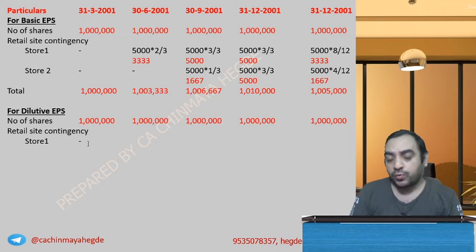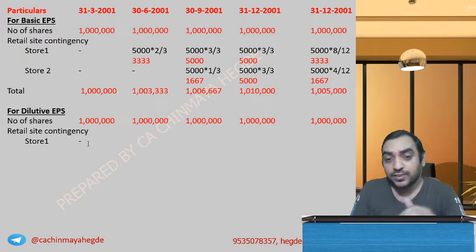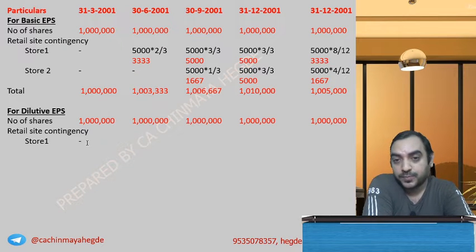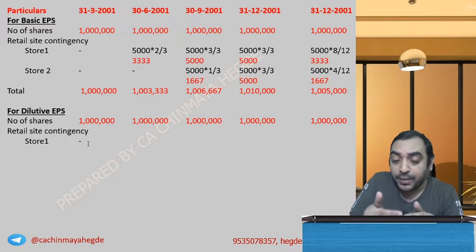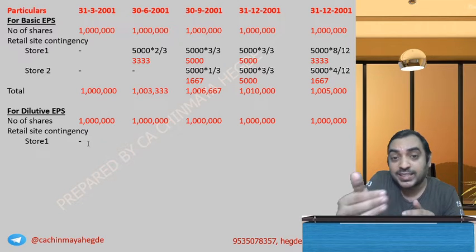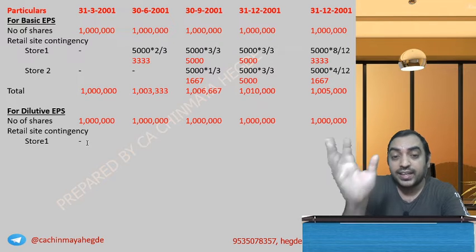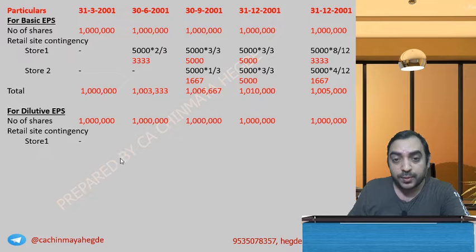From the second month onwards, that is from the June month onwards, we have taken it in the basic EPS. But for the first month, they say take it in dilutive EPS, where it is satisfied, that is from 1st of May. May, June, we have taken it in basic EPS. For the April month, the first month, they say take it in dilutive EPS. So it will become